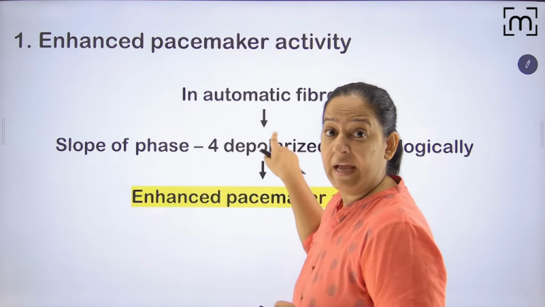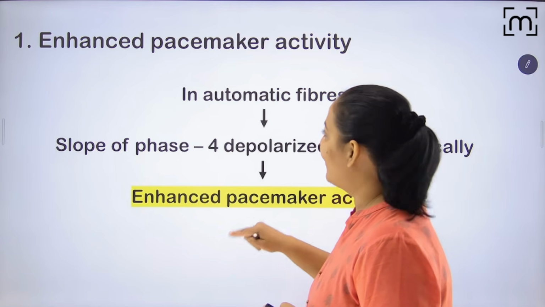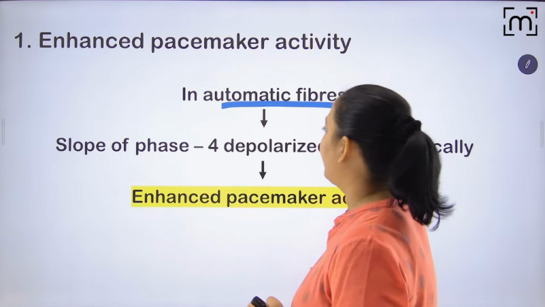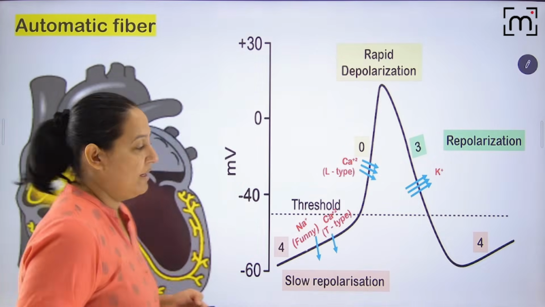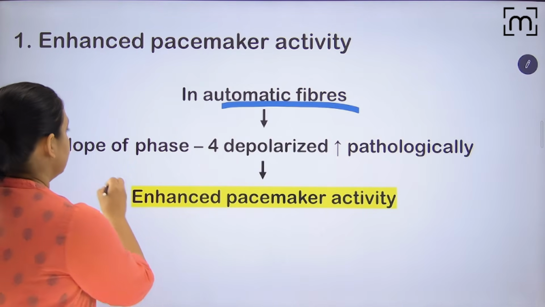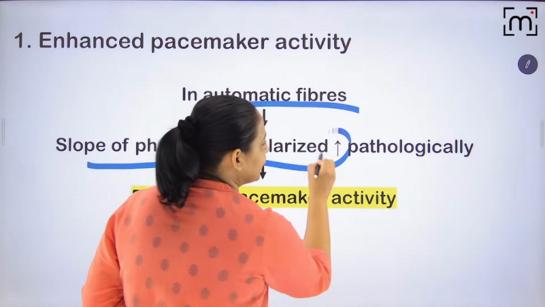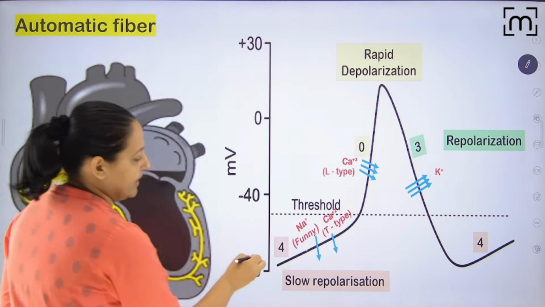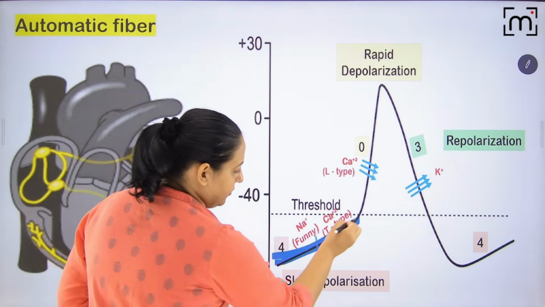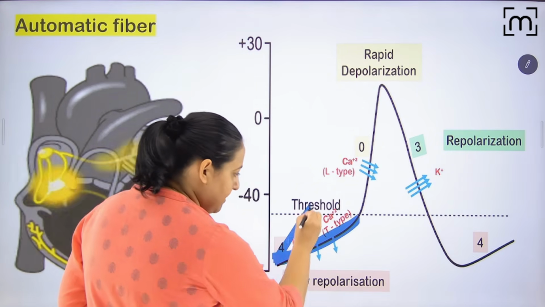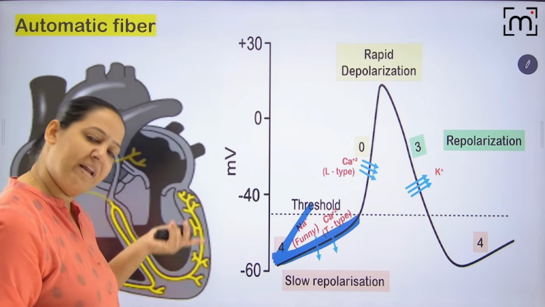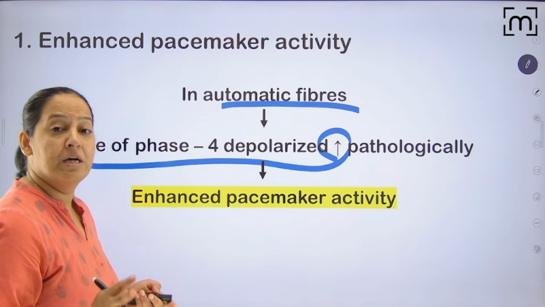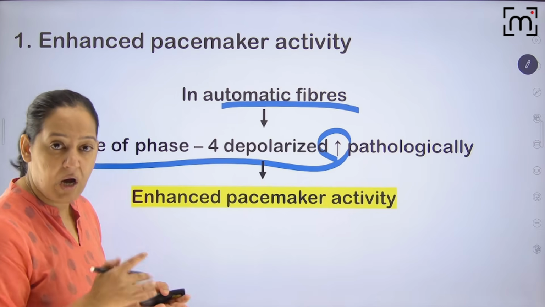The first one is enhanced pacemaker activity in the automatic fiber, that is the SA node. See the phase 4. If the slope of phase 4 increases pathologically due to any reason, in automatic fibers only, which are already pacemakers, pacemaker activity will be enhanced and the heart rate will be enhanced.